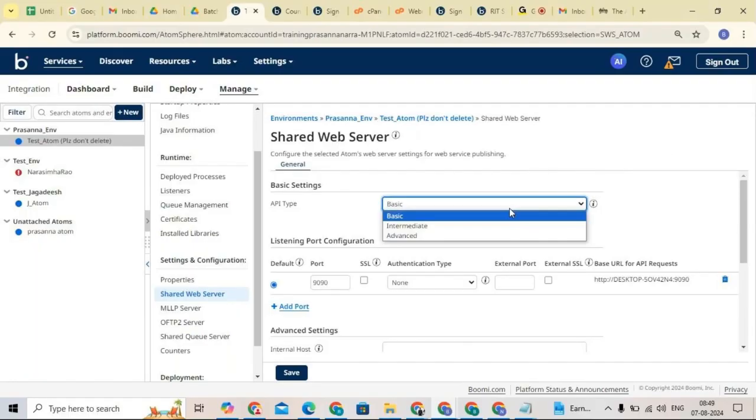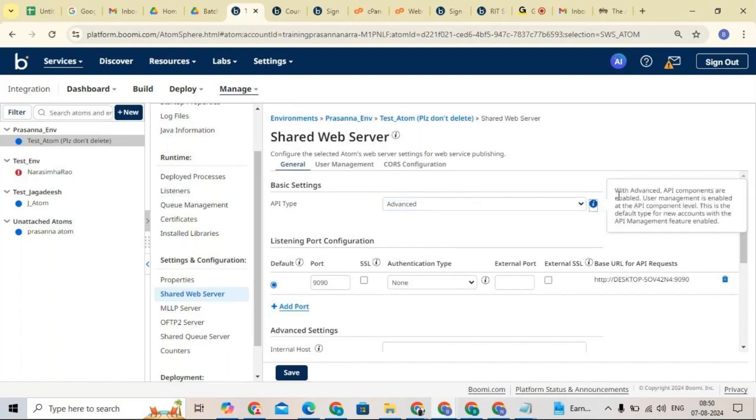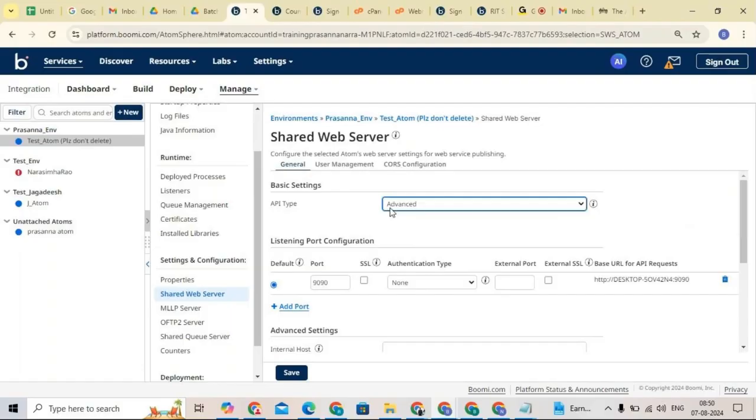Now if I come to advanced. Whenever you are working with the API types, whenever you are using any HTTPS, or if you are using any web servers, at that time the API type should be advanced. Now if I come here, you can see API components are enabled, user management is enabled. Now you can see here we have user management, right? Whenever you are dealing with these APIs, you must change this API type into advanced. So now the API type should be advanced.